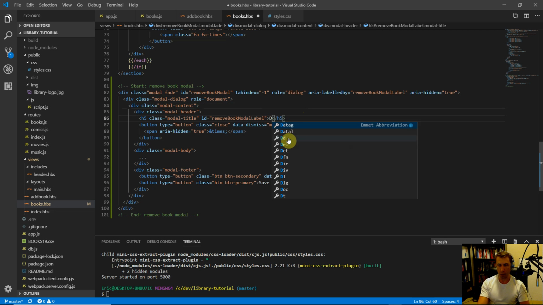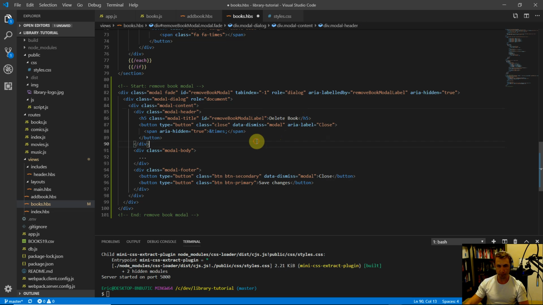Instead of that, we'll say delete book. And then in the modal body here, we'll put, are you sure you would like to permanently remove this book from your library, just to make sure they don't do something that they regret.